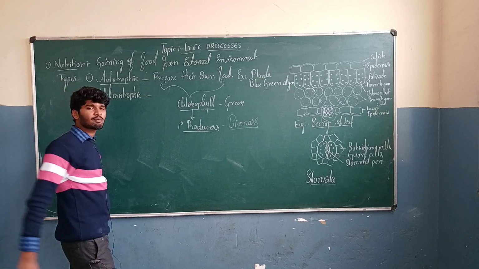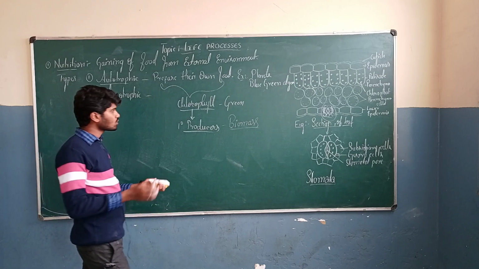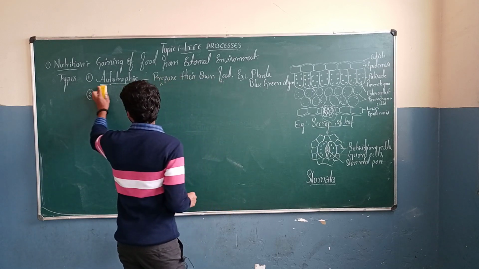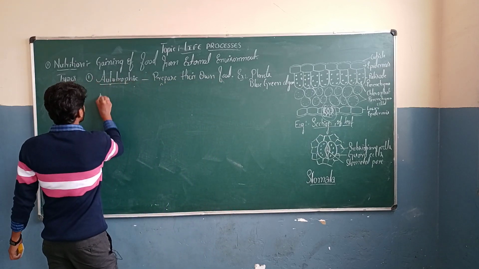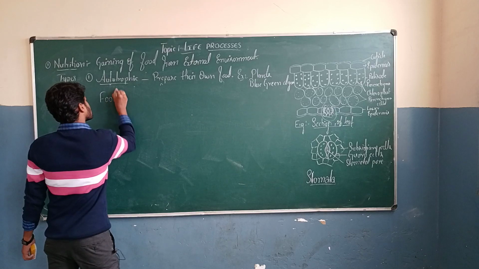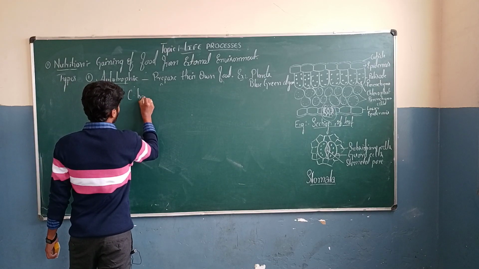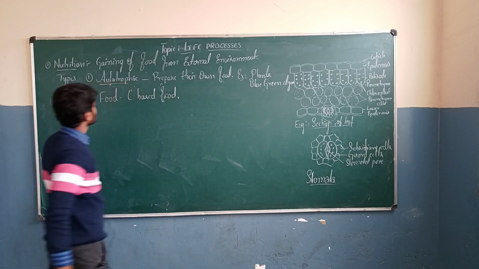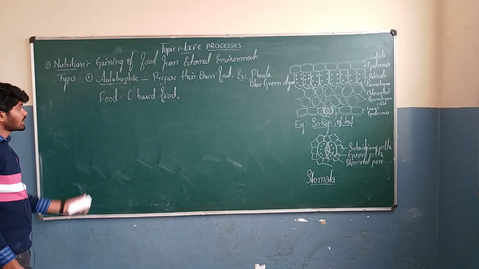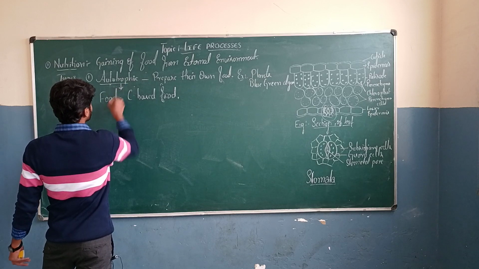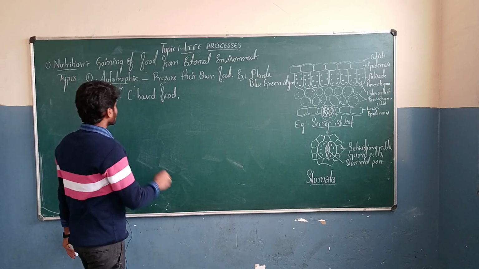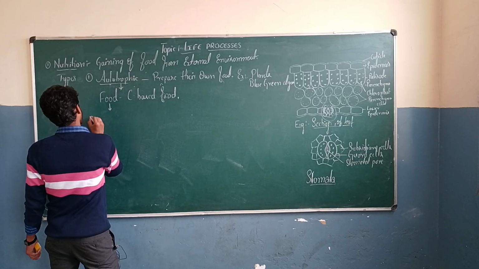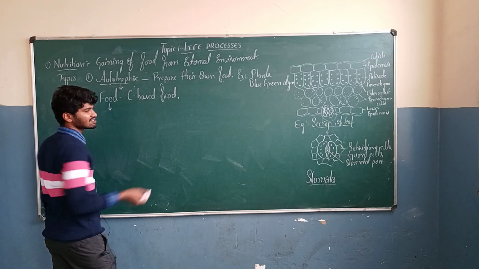This autotrophic type of nutrition totally depends upon carbon based food. These autotrophs are simple organisms.